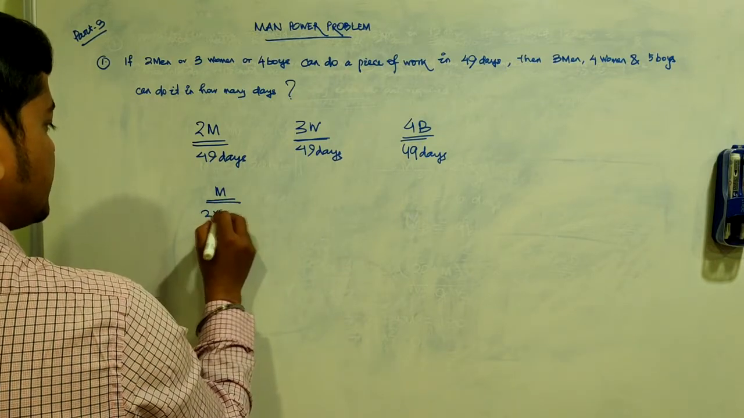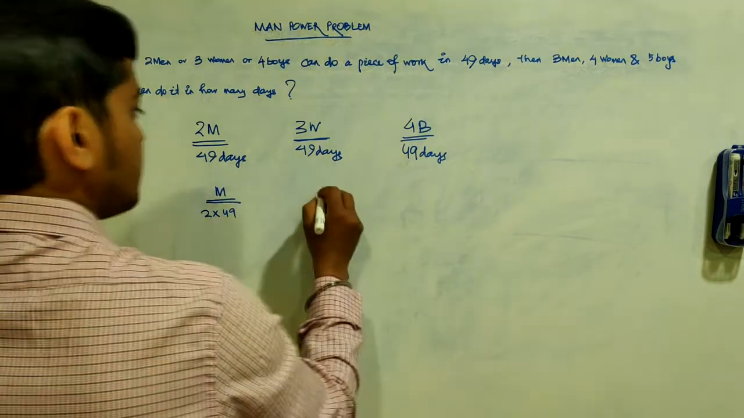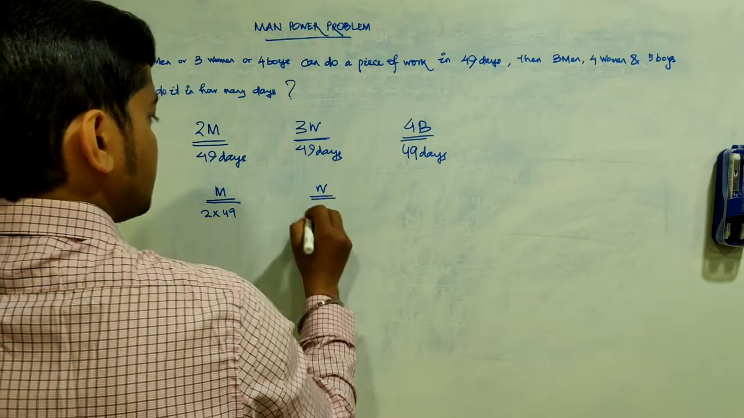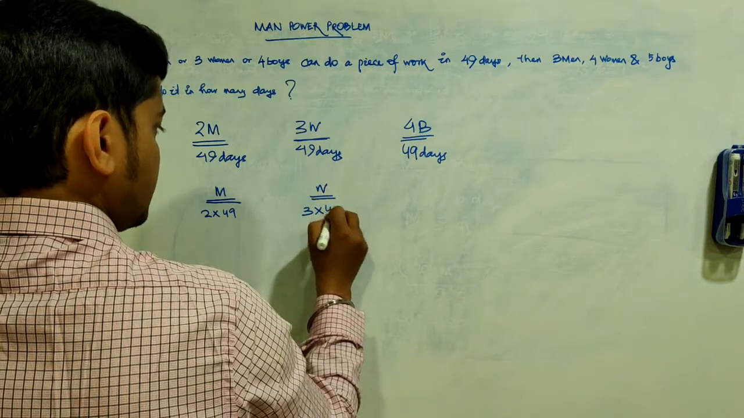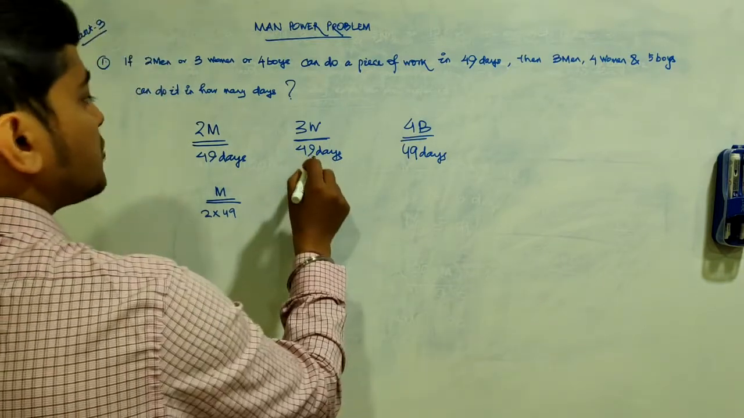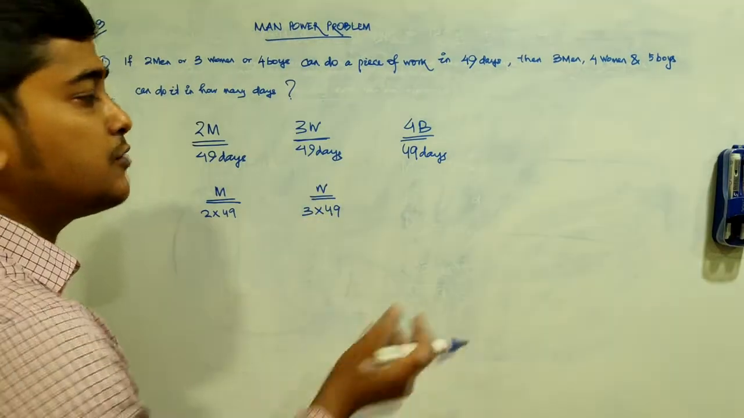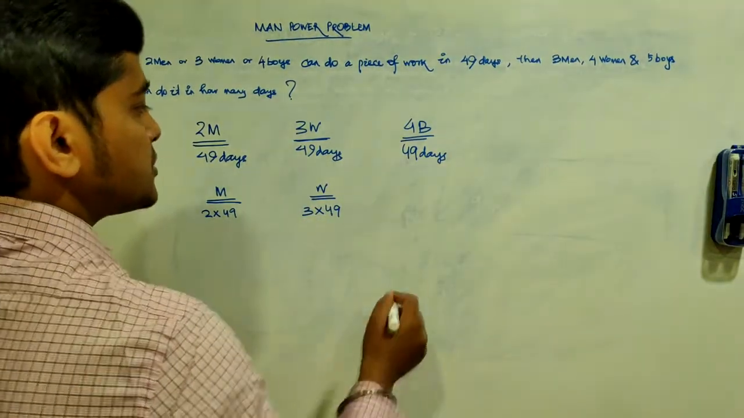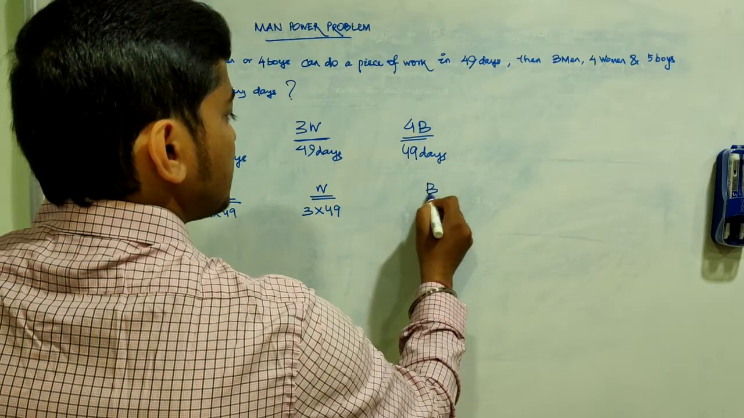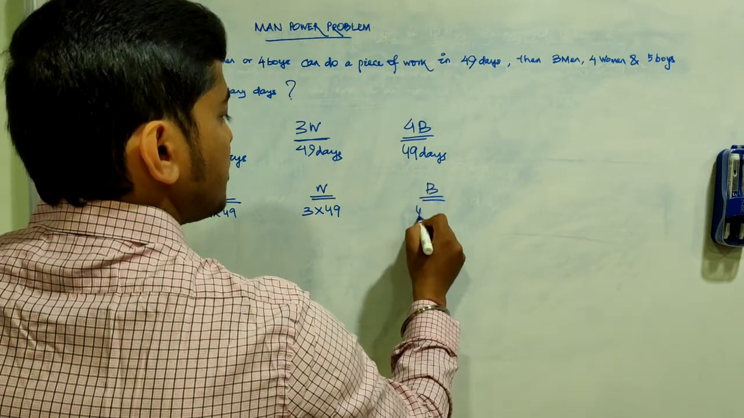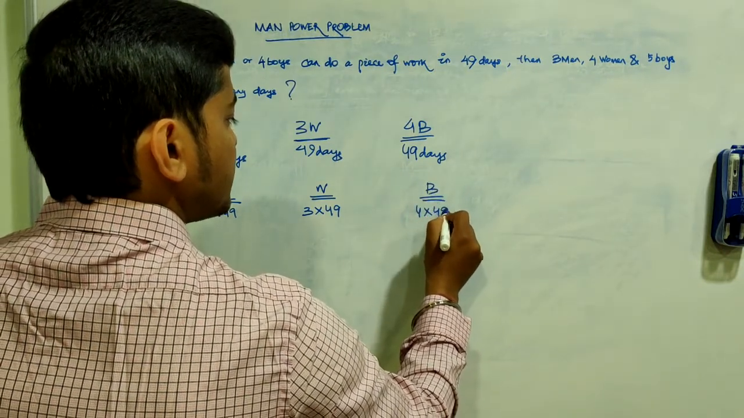Obviously 2 into 49. 1 woman, 3 into 49. 3 people are working together, they take 49 days. Only one would work 3 times the number of days. How much for a boy? 4 into 49 number of days.